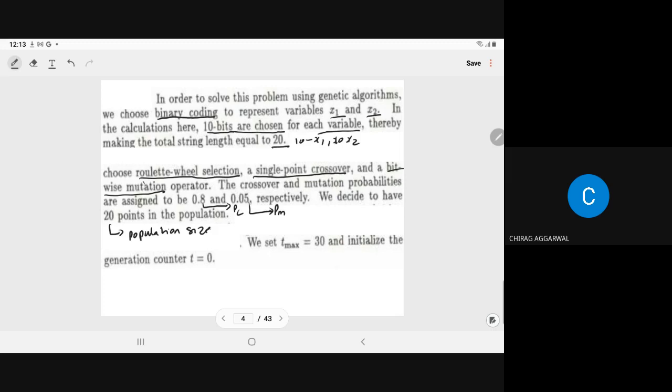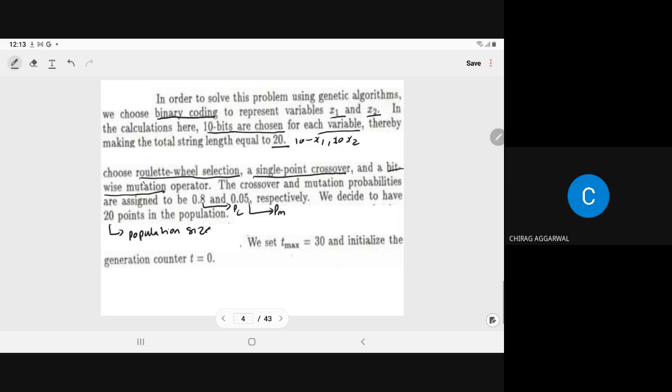Here we have taken the string for each variable of size 10. It means the total string length will become 20, because we have two variables, and we are considering the random population to solve the given problem. For the selection, the crossover, and the mutation, we are opting for the Roulette-Wheel method, single point crossover, and bitwise mutation with crossover probability 0.8 and mutation probability 0.05.